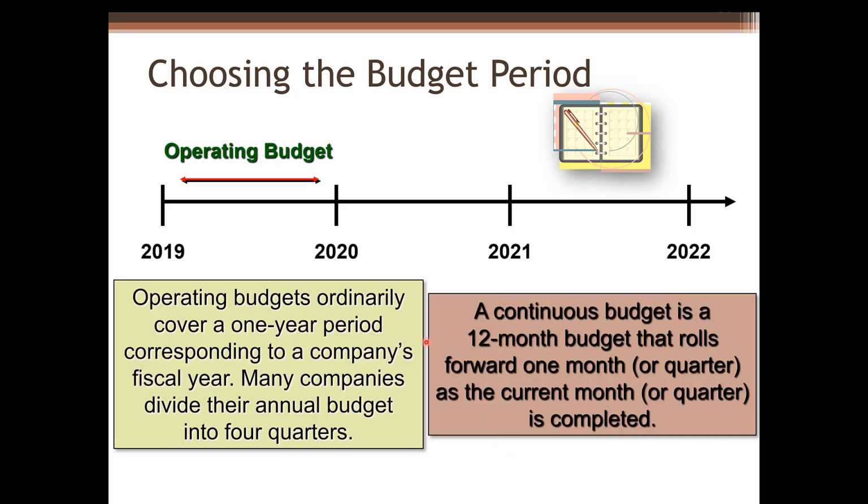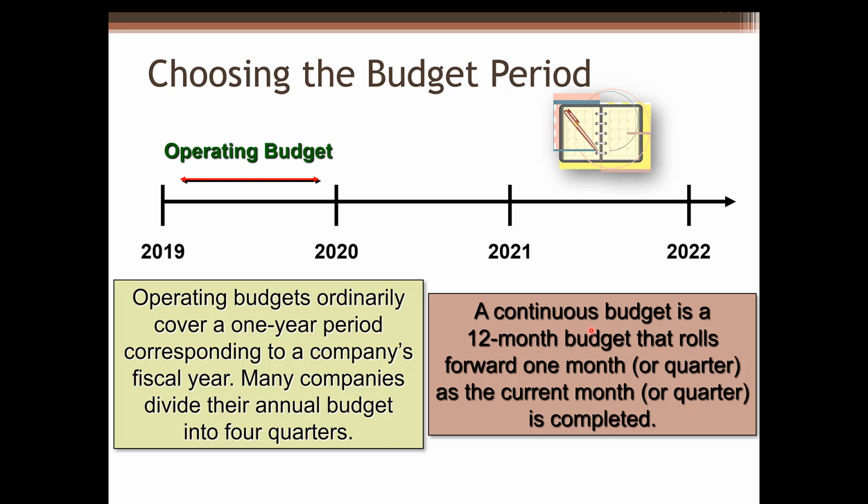There are two types of budgets. Operating budgets normally cover a one-year period, corresponding to a company's fiscal year. Many companies divide their annual budget into 4 quarters. In this chapter, we will focus on one-year operating budgets.